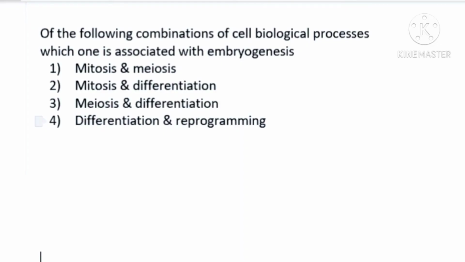Now see the next question. Of the following combinations of cell biology processes, which one is associated with embryogenesis? So first of all, embryogenesis means formation of embryo. Formation of embryo. And you know very well, embryo, who will make it? Zygote.